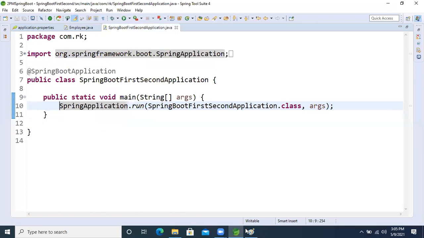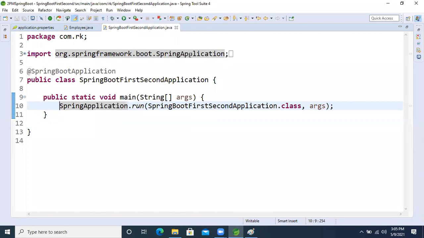Internally, we know there are two types of container: the old container and the new container. The new container is the Spring context, and the old one is the Spring BeanFactory. That is the old container.